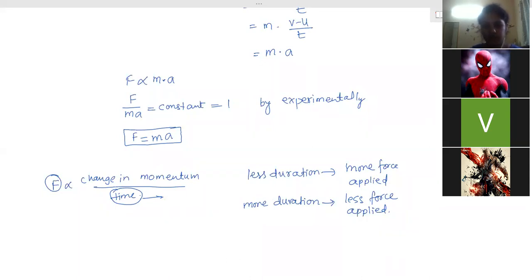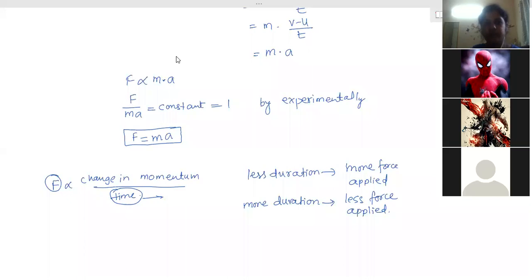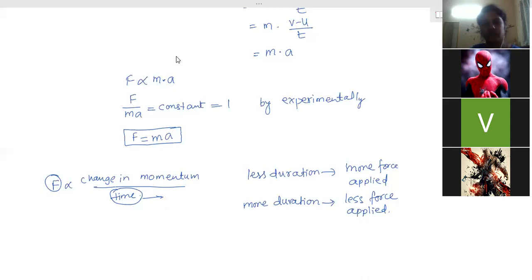Is it clear or not? Yes, ma'am. Ma'am, the first one, the cricket ball, can you just repeat it once again? Why? What happened in that? You tell me. Ma'am, at that time my voice was breaking and I could not hear. Tell me your answers, what you understood. Ma'am, I understood that a ball comes very fast, so more force will be applied. If you don't catch the ball properly, then it will pain. Change in momentum in a shorter duration of time takes place, so more force will therefore be applied. Yeah, more force. That's the answer.